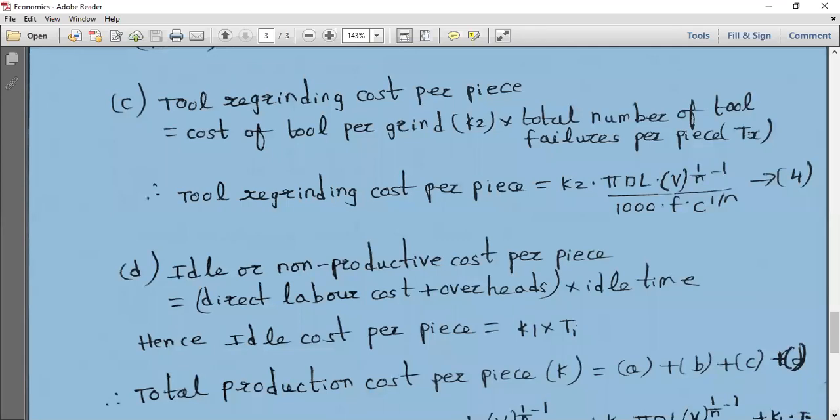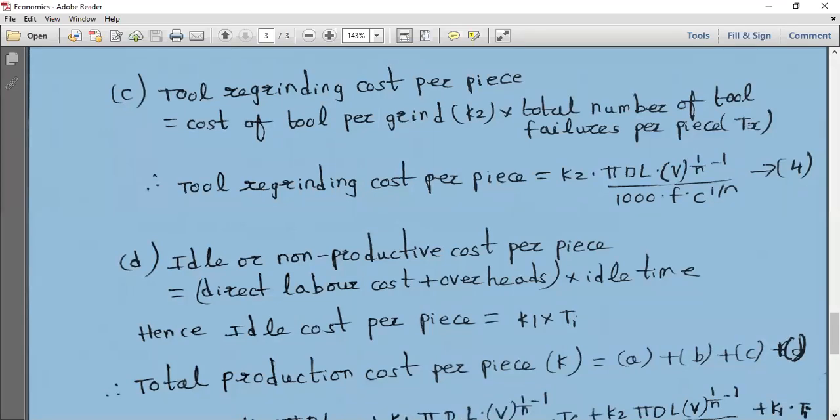So what is the summation? What is the total production cost per piece? It is a summation of A, the machining cost per piece, plus B. What is B?